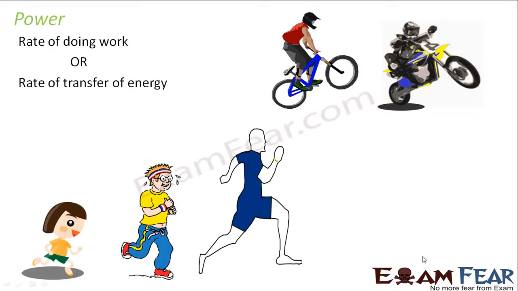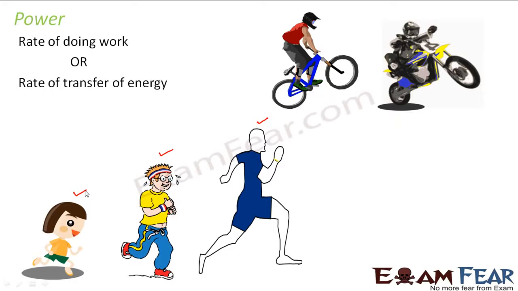Let us take another example. Suppose you have a small kid and you ask her to run. You have another guy who is around say 15 years old, who is also a little more energetic. So you will see that this guy runs faster than the small girl. Now you compare that guy with another athlete who is a full expert in running and jogging. So you will see that this guy would be running the fastest. So that means the power of this guy is greater than the power of this guy, and the power of this guy is greater than the power of this small little girl.